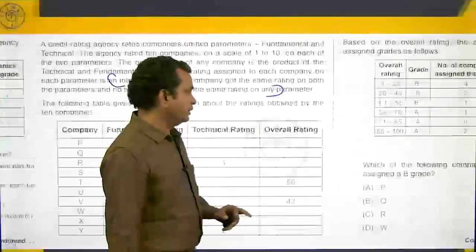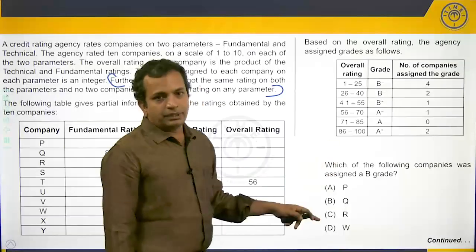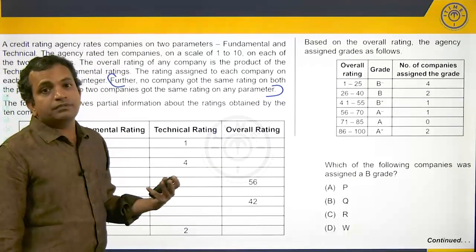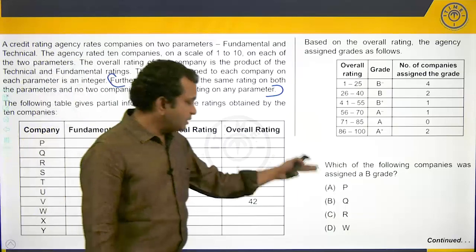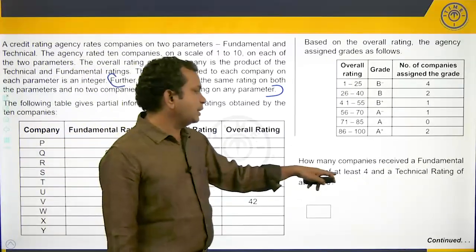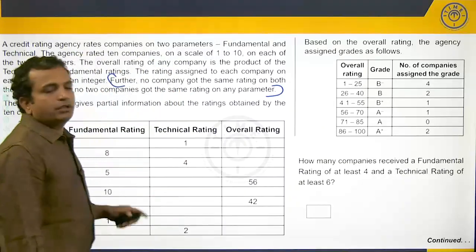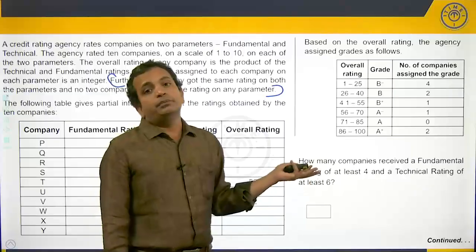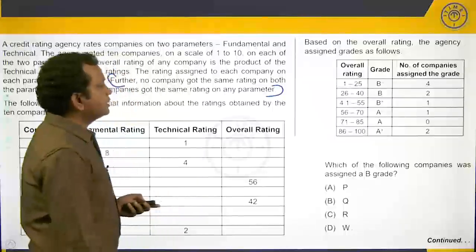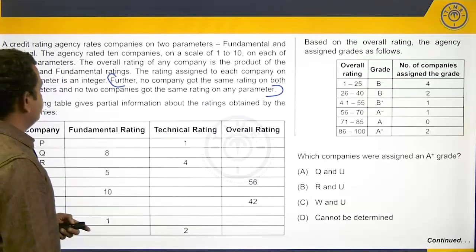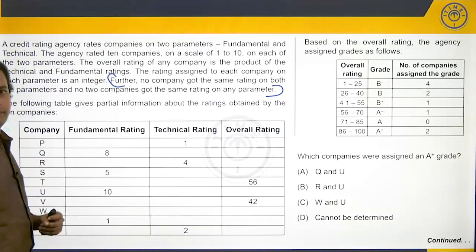Which of the following companies was assigned a B grade? So, it is also possible that only one of the companies which has been assigned B grade is listed here in the options. That is also a possibility. How many companies received a fundamental rating of at least 4 and a technical rating of at least 6? So, at least these cases should be definitely determined. So, let's go back to the information that is given to us and see what we can arrive at.